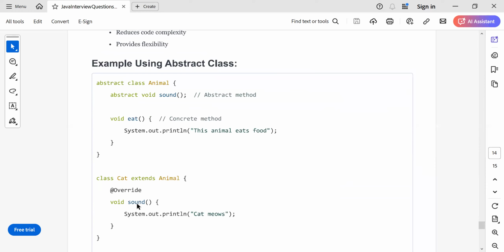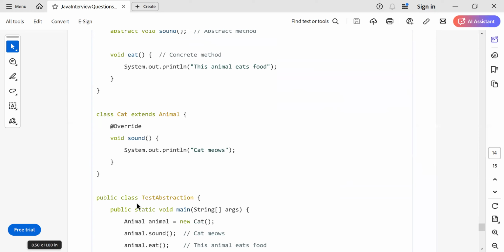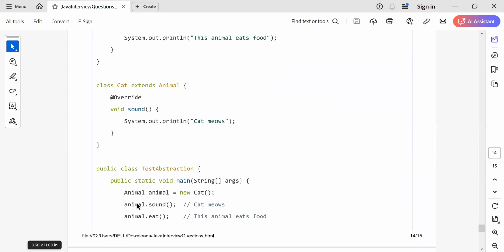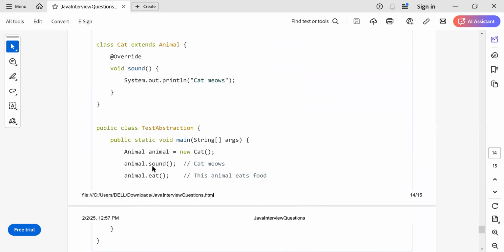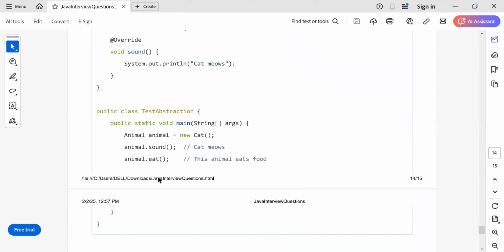So cat will have its own implementation of sound, and some other animal will have a different implementation of sound. So animal equal to new cat, animal dot sound, this is the abstract method, and animal dot eat. This is a common method which is at the parent level. So in essence, abstraction is providing the details which are necessary and hiding the details which are unnecessary. You just expose the details which are relevant to the client.